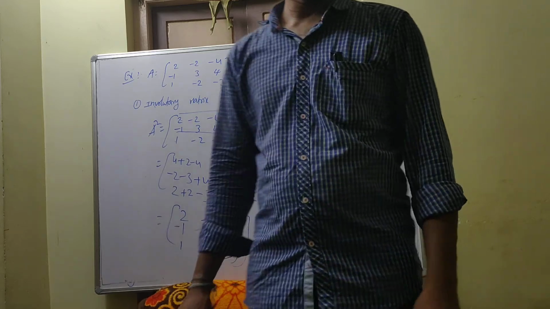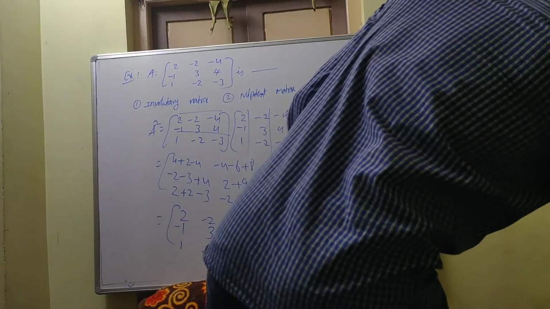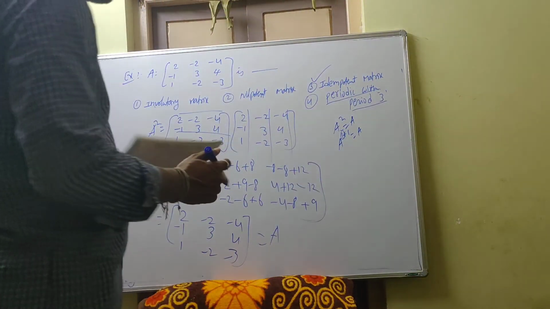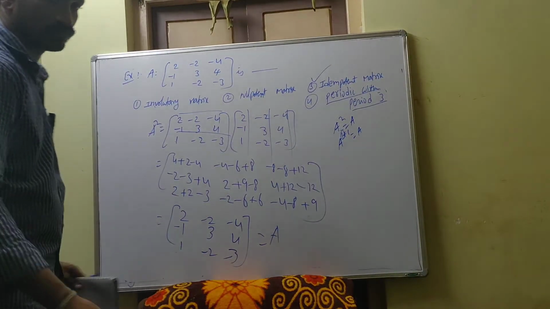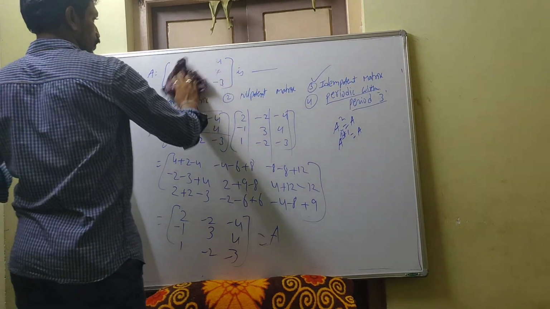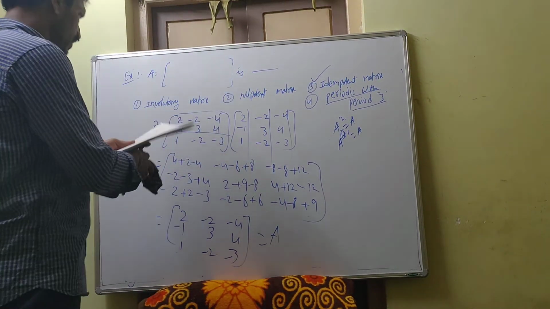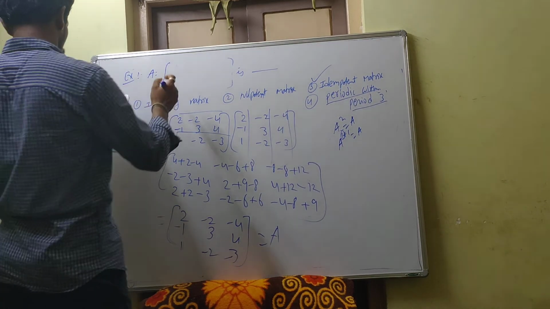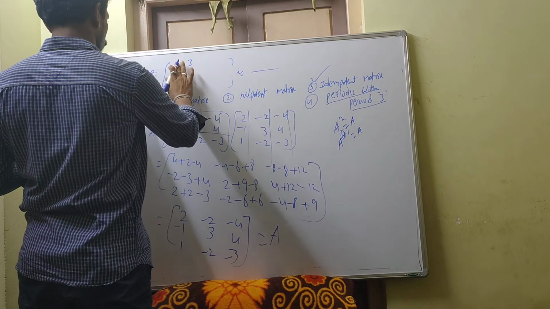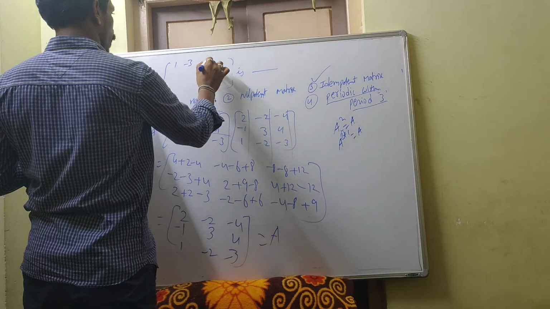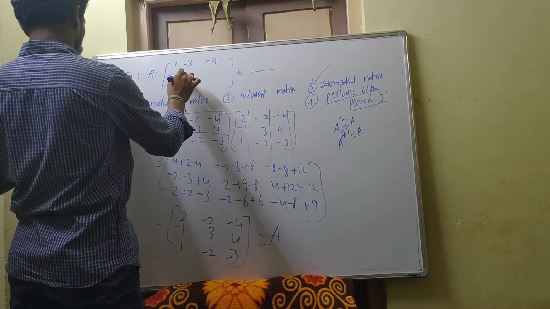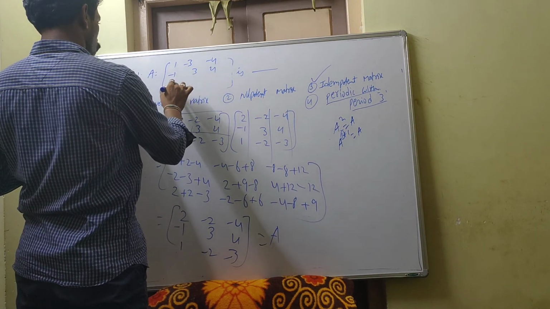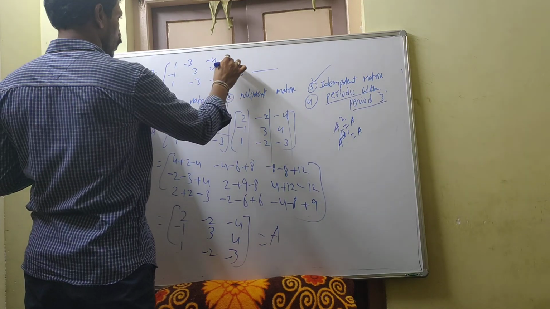Okay, so I give one more question based on this one. You try this problem. If A is equal to, same options, [1, minus 3, minus 4; minus 1, 3, 4; 1, minus 3, minus 4], then A is dash.